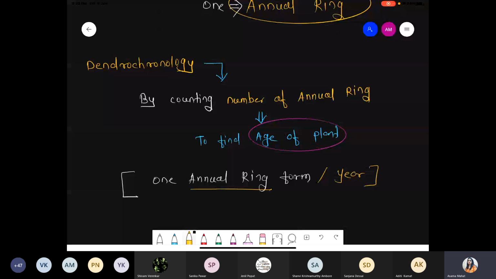Question number 29, here. Just see the question, from 2019. Which of the following statements given below is not true about the formation of the annual ring? Not true is asked. So see the first option. Annual rings are not prominent in trees of the temperate region. Is this true? Is it true?